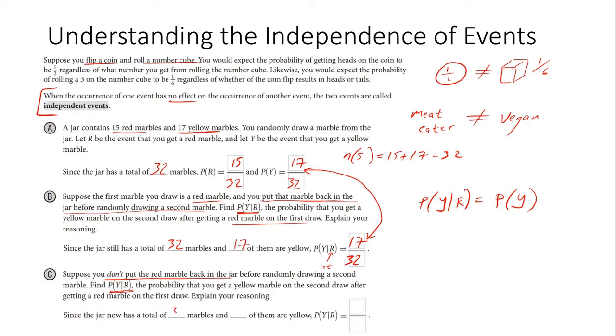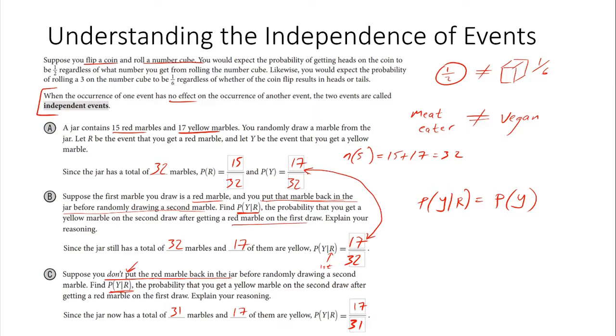You're going to only have 31 marbles, because we did not put the red back. But we still have 17 yellow. So 17 yellows out of, well, how many are our sample space? 31. So notice how drawing the red marble and not putting it back does affect the probability for drawing a yellow.